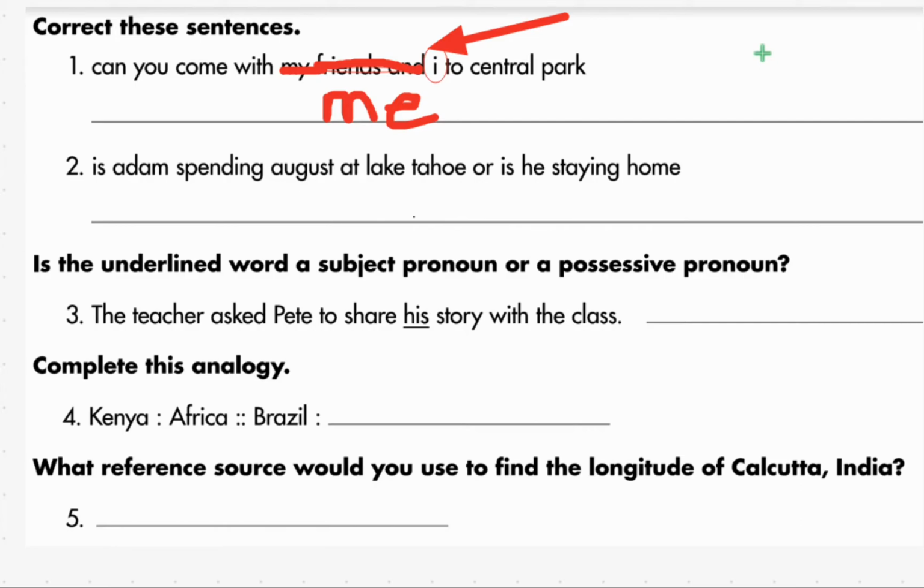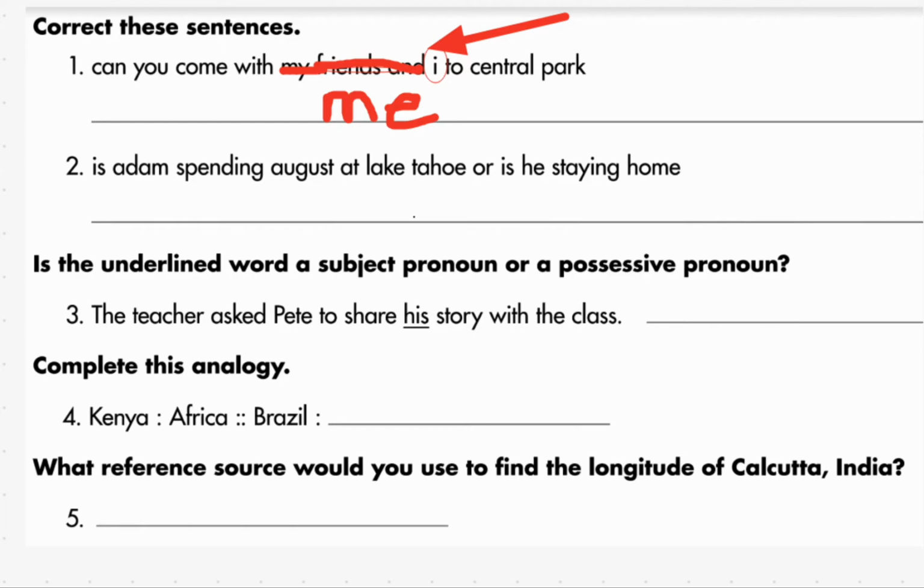Because as you get older and you're getting these higher grades, this is going to come up and teachers are going to get really serious about, are you using the right pronoun? Okay, keep that in mind. Now, obviously, in number 1, 2, there are going to be some capitalization issues, of course, and then we just pointed out the big one. So keep that in mind. What do I capitalize? Always in punctuation and the little thing I just talked about. It's not a little thing, it's a big thing. Okay, let's go to number 2.